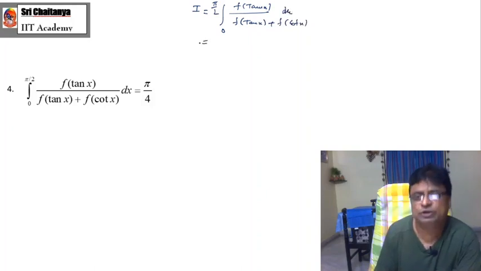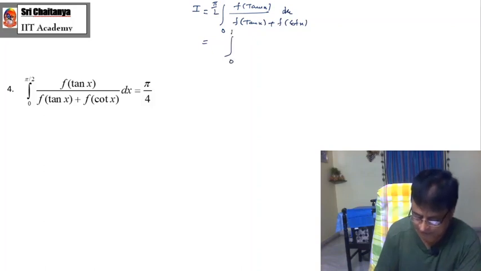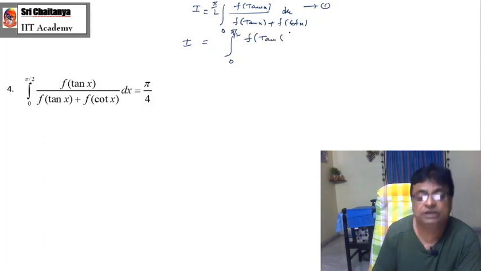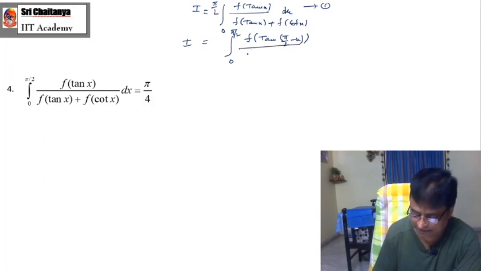and of course this is called equation number 1. Again you write and apply my formula. What is the formula or property? Integration 0 to a f of x dx is equal to integration 0 to a f of a minus x dx. So by applying that formula, this becomes f of tan of pi by 2 minus x by f of tan of pi by 2 minus x plus f of cot of pi by 2 minus x. This is the application of the beautiful property.